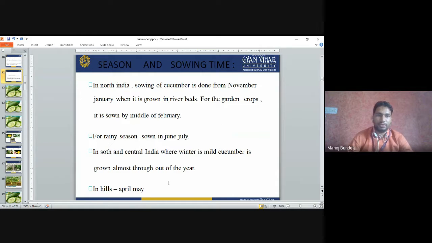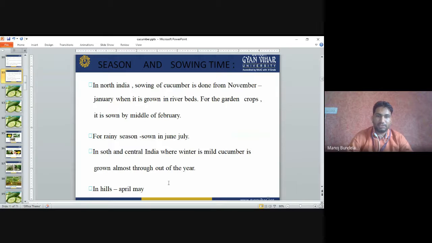Season and sowing. In North India, sowing of cucumber is done from November to January, when it is grown in river beds. For garden crops, it is sown in the middle of February. So normally cucumbers are grown in the middle of February. In hilly areas, it is mainly river bed cultivation, grown from November to January. For the rainy season, it is sown in June-July.